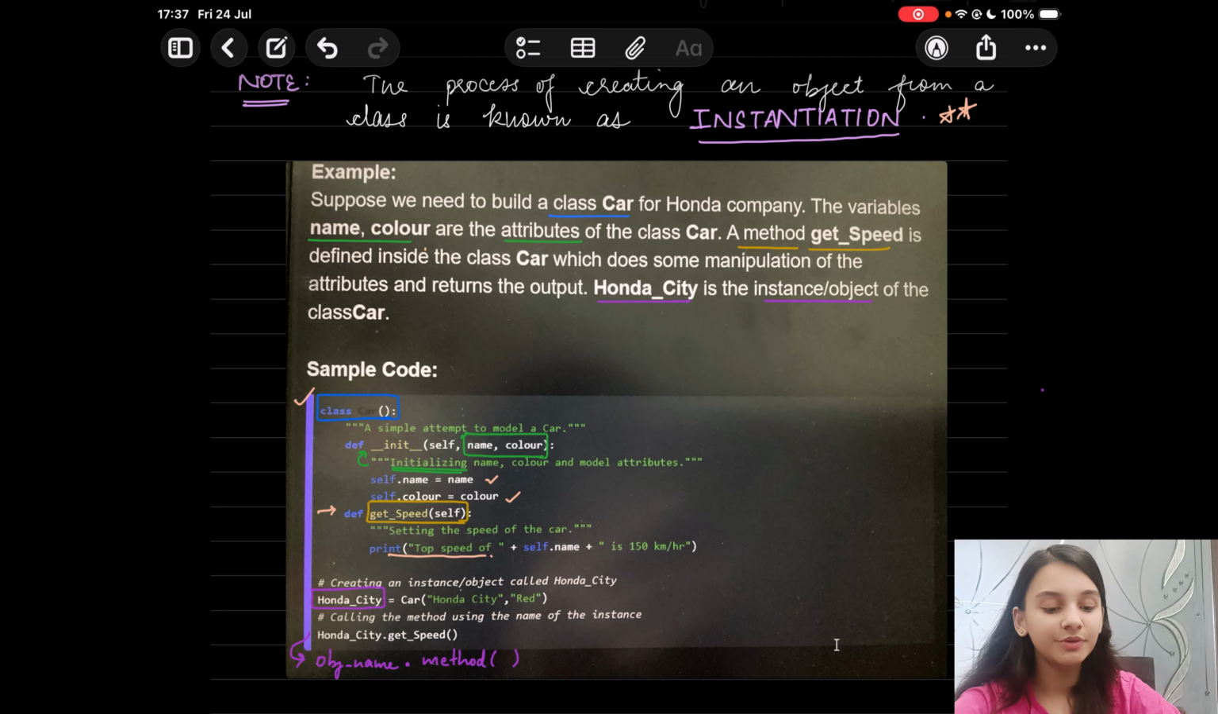Next, you want to create an object, which is Honda City. So Honda City is equal to, you mention the class name car and then in brackets you mention the arguments: Honda City, which is the name, and red, which is the color. You can even call the method, so you get some output. How do you do that? You mention the object name dot the method name.